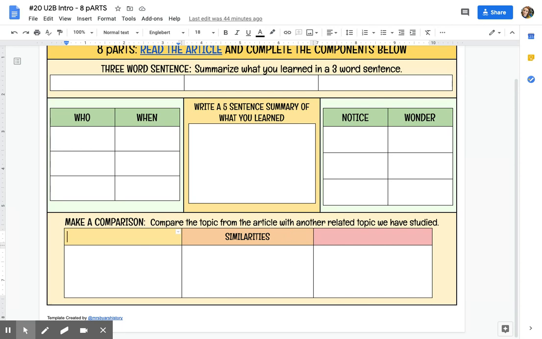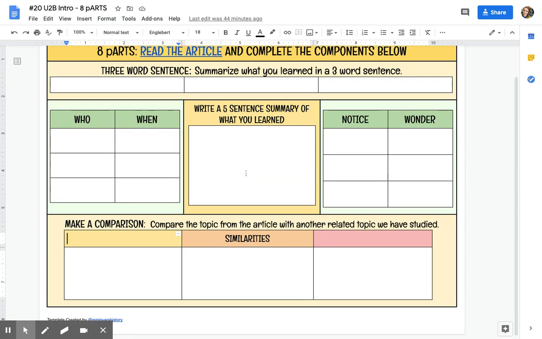Or you can compare it to something in pop culture that you've learned. So something from a movie or a book or a comic book or something from music or something from theater, but some kind of like pop cultural reference. If you can make a connection and find similarities and differences there, that is an excellent thing to do.